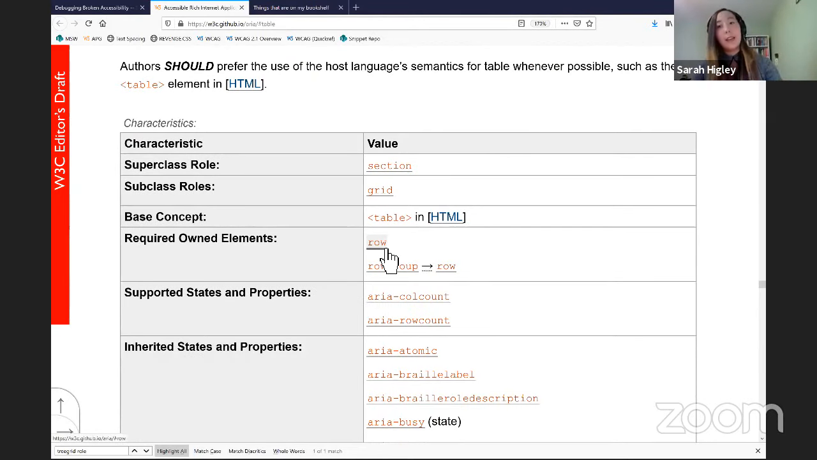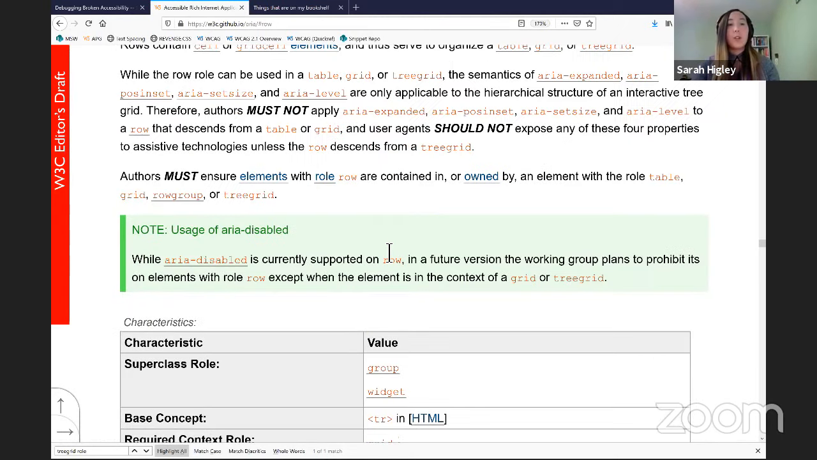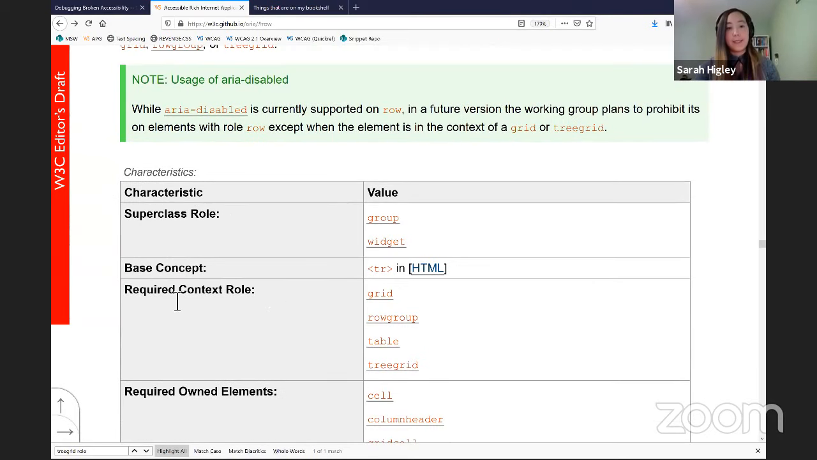I can even follow that a level deeper by clicking on row. And within row, there's another entry called required owned elements. There are essentially roles that are types of table cells. There's cell and grid cell and column header and so on. Row also has this entry called required context role, which defines the types of elements that are allowed to be its parent, or the types of accessibility nodes that are allowed to be its parent. And those are grid, tree grid, table, and row group.